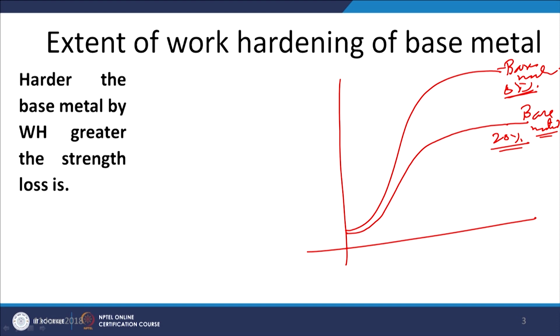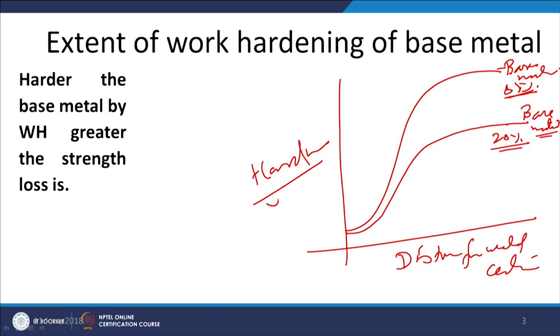So, obviously the one which is subjected to the 80% reduction will have the higher yield strength, but when we see, this is the distance from the weld center and this is the hardness or yield strength variation. Both the metals have approximately similar hardness and yield strength in the weld zone or next to the fusion boundary.